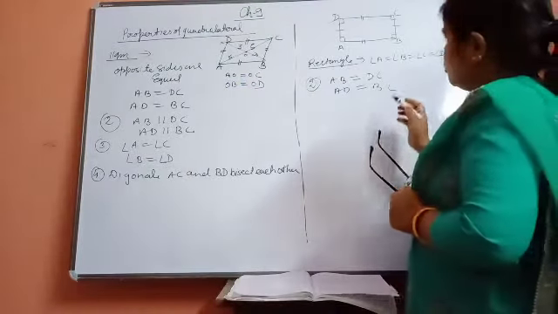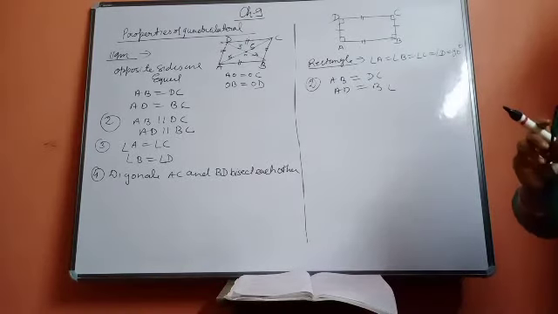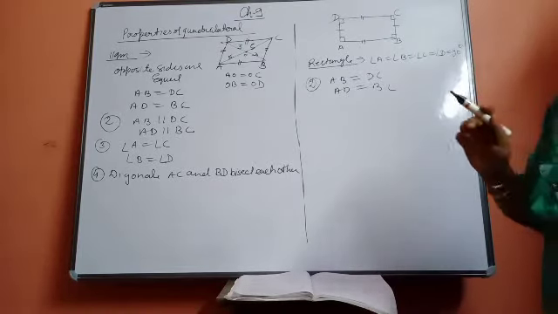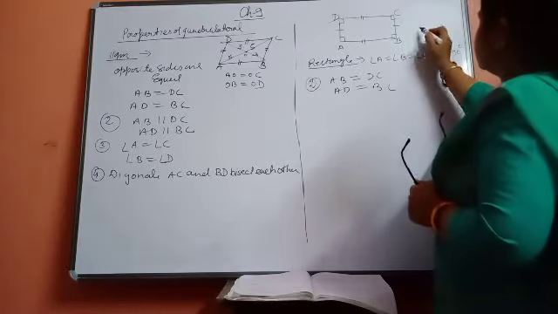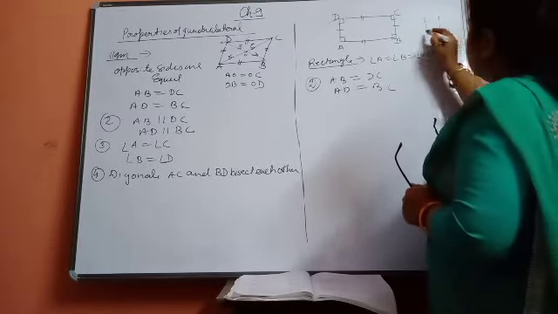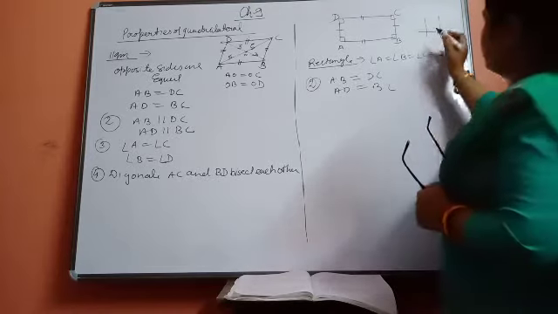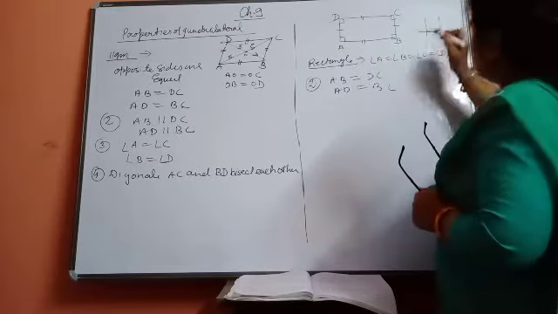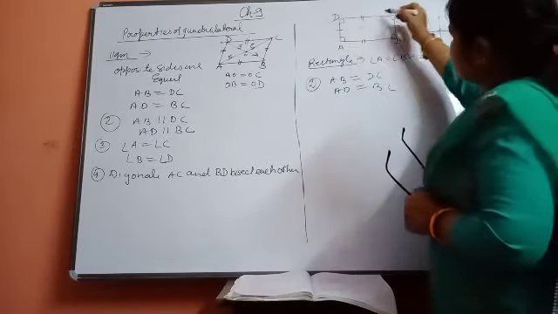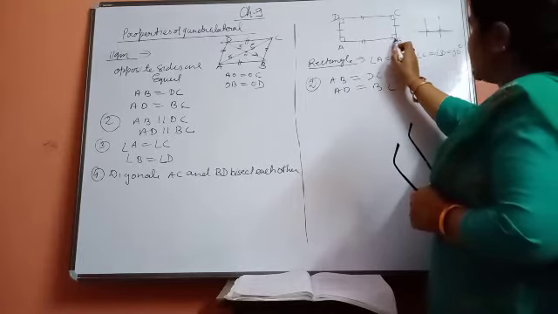And you have learned about the lines and angles chapter in class 7th. There you learned that if two lines are parallel and they are intersected by a transversal, at that time their consecutive angles sum to 180 degrees. So these two lines are parallel and intersected by a transversal.